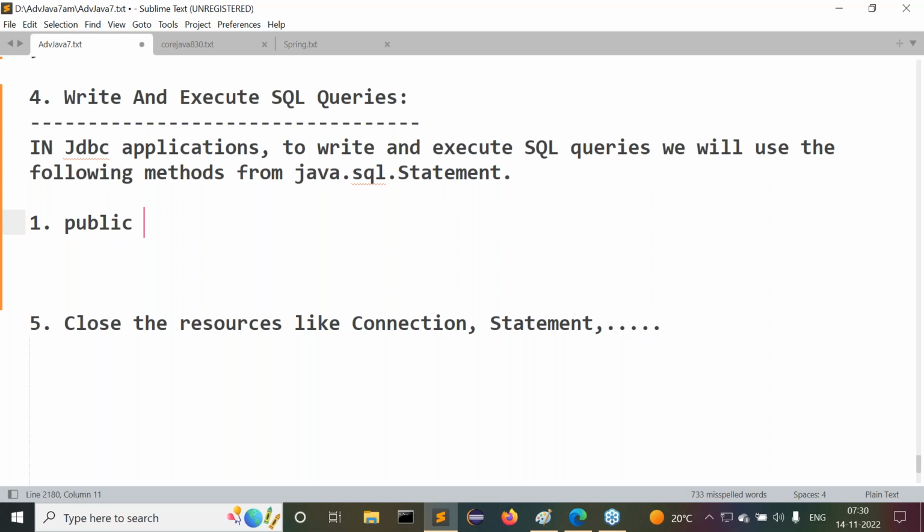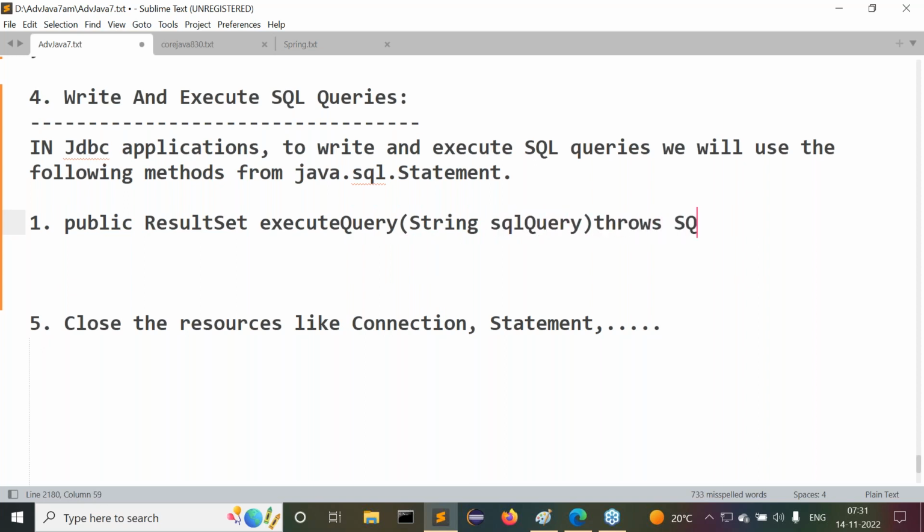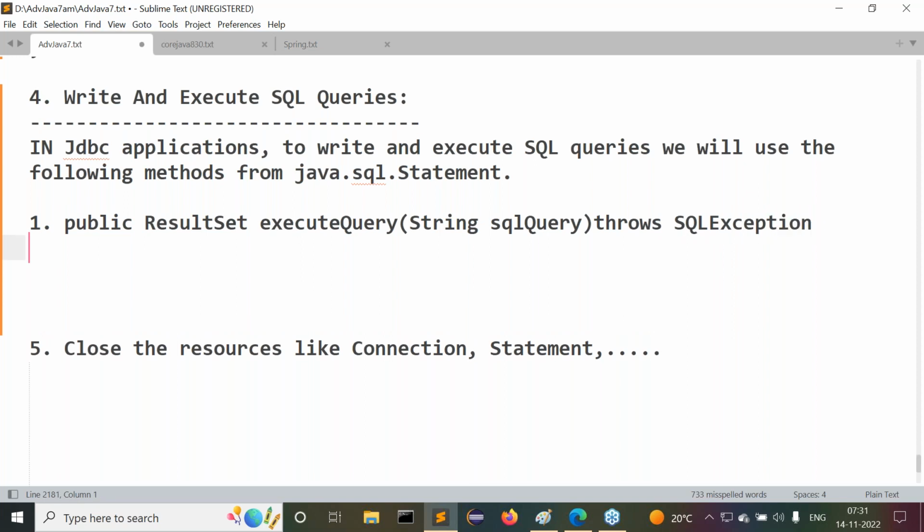First one is public ResultSet executeQuery(String sqlQuery) throws SQLException. This is one method.